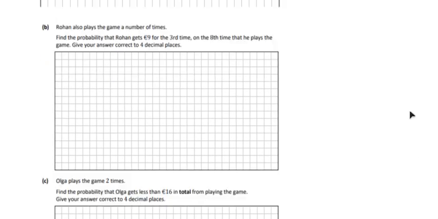Part B then. So Rowan plays the same game a number of times, so he wants to get €9 for the third time on the 8th spin, on the 8th time that he plays the game. So what we do is we treat the first 7 times first. And this is a binomial probability.